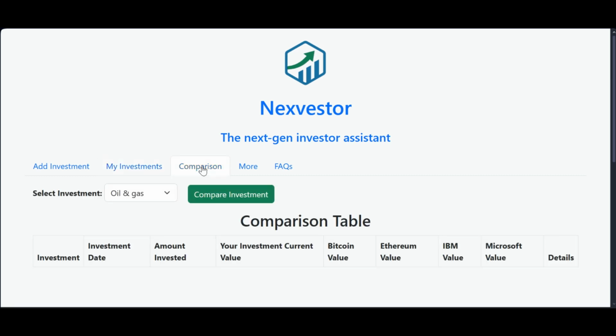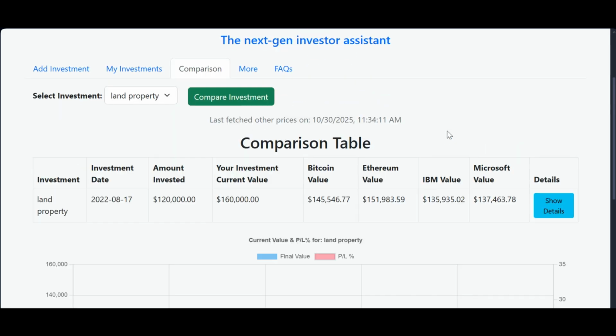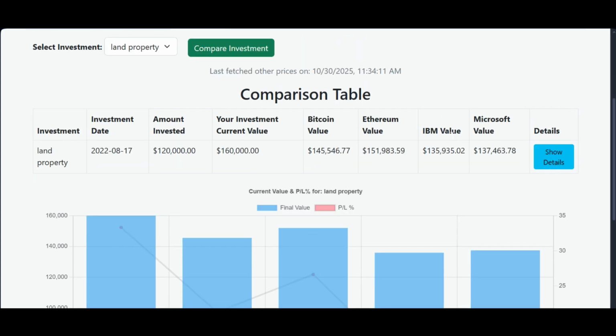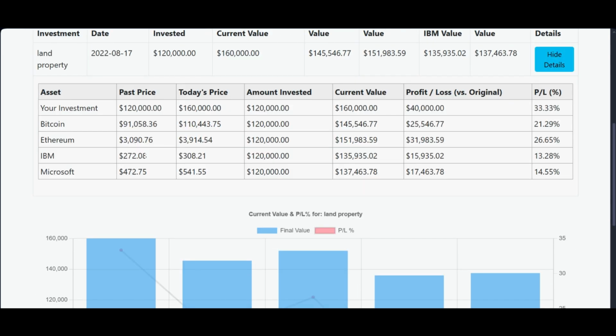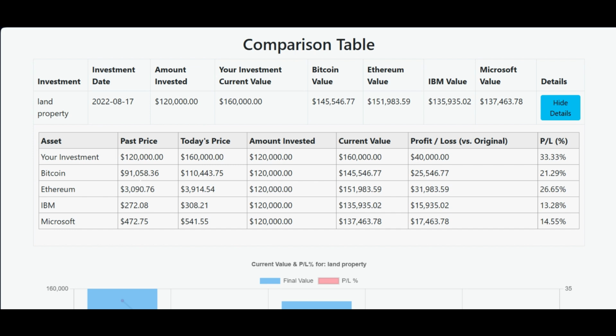Now, all I need to do if I want to compare and see the data is select my investment, for example, land property, and click on Compare. What it does is it uses APIs, basically a data provider, to gather the data of Bitcoin, Ethereum, IBM, Microsoft. If I want to see the details, I can see the information. In 2022, August, I purchased a land property for $120,000, and now it is worth $160,000.